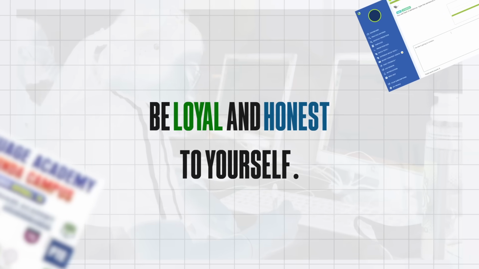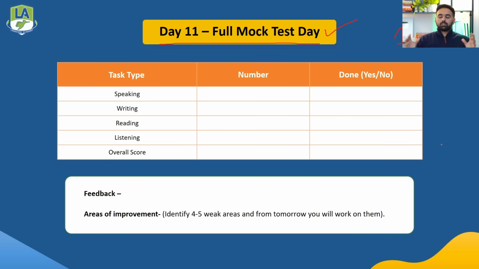All right. Day 11, after the full mock test again, spend 30 to 40 minutes at least. Figure out where you've gone wrong, why you have gone wrong, and make sure you note down all the mistakes so that you do not repeat the same in your next mock test and in your actual test as well. From this full mock test as well, you have to identify 4 weak areas. Day 12 and day 13, we have to focus on those weak areas.